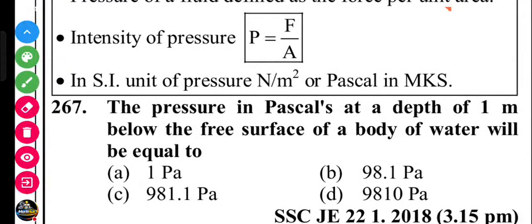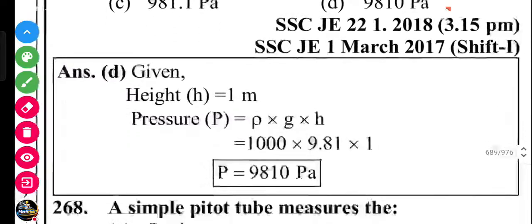Question number 267. The pressure in pascals at a depth of 1 meter below the free surface in a body of water will be equal to, you apply this equation P equals rho g h, where h equals 1 meter, and rho g is 9810 for the water, 9.81 into 1000. So the answer is 9810 pascals. Yes.